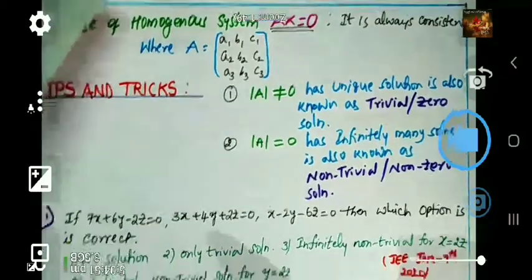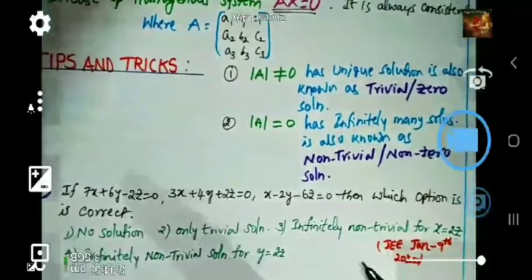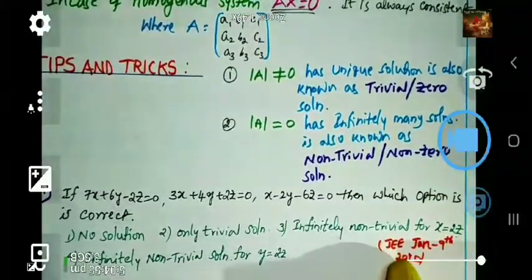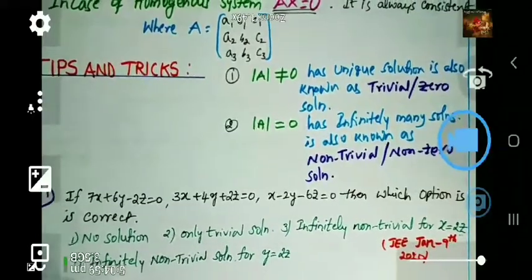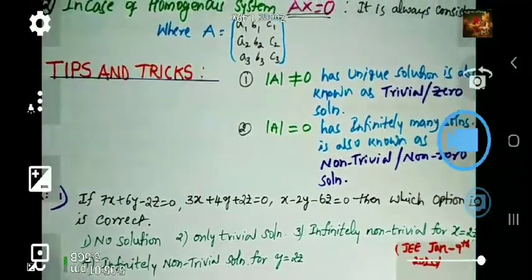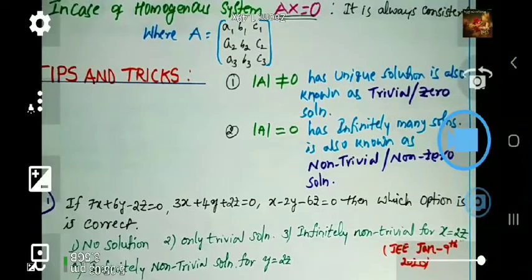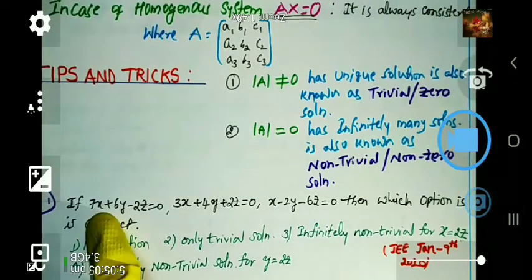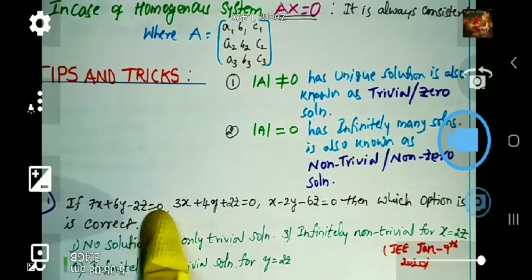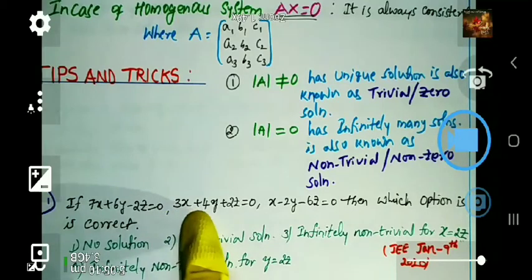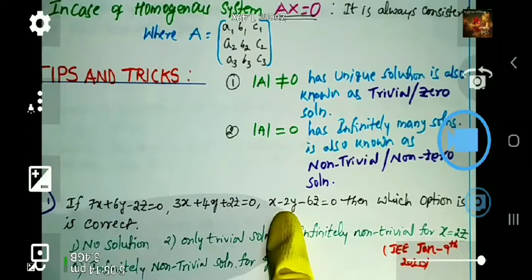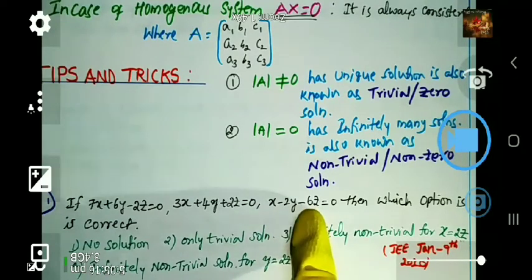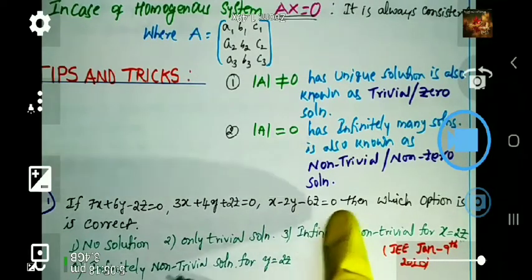First of all, this is one of the questions given in the JEE Jan 9th 2020 recent exam. Let us observe the given equations: if 7x + 6y - 2z = 0, 3x + 4y + 2z = 0, x - 2y - 6z = 0, then which option is correct?